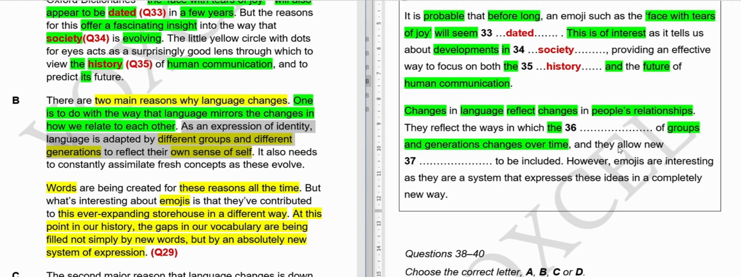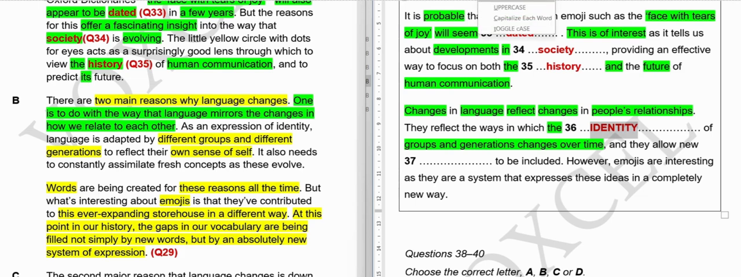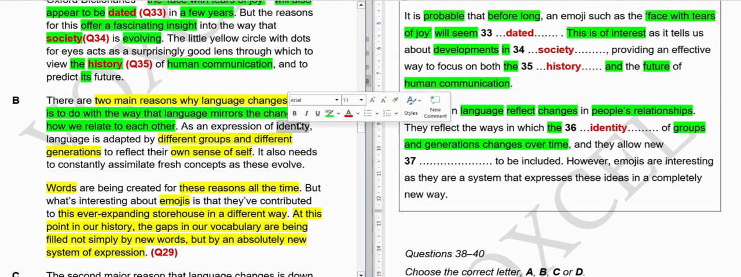Okay, time's up, and I'm going to write the correct answer here, and let's see if you arrived at the correct answer or not. And the correct answer is identity. I hope you arrived at the correct answer. You got it right. If not, don't worry. Here it is.